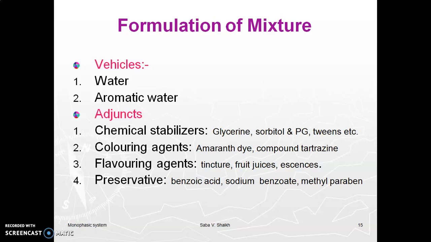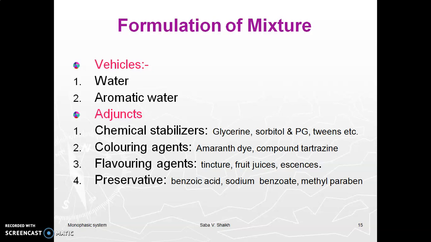Next is coloring agents. No special coloring agents are added, but many mixtures contain colored medicaments themselves. If you want to add coloring agents, they should be very stable and should not hamper the therapeutic activity of the solution. Examples are amaranth dye and compound tartrazine. Third is flavoring agents. The following flavoring agents are used, mostly tinctures, fruit juices, essences. Aromatic water such as anise water, syrups and glycerol are used as they give sweet taste and flavor also. Liquid extracts are used as flavoring agents. Spirit of lemon is used as a flavoring agent, etc.